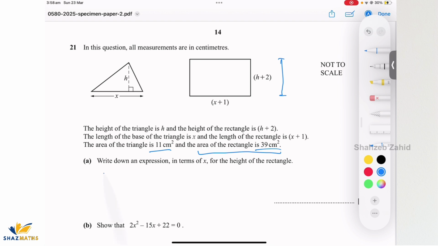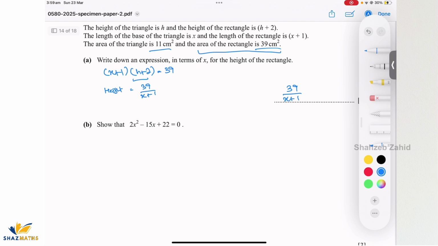Area of rectangle is 39, and I do know area of rectangle is length times width or height, and that's 39. So if this whole is height, so I'm going to say height of rectangle is equals to 39 over x plus 1. That's it. Okay.